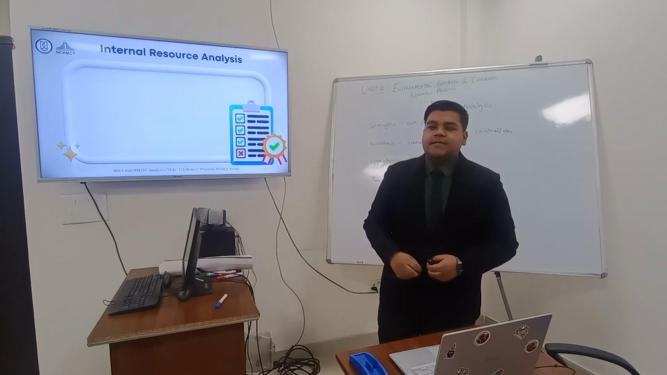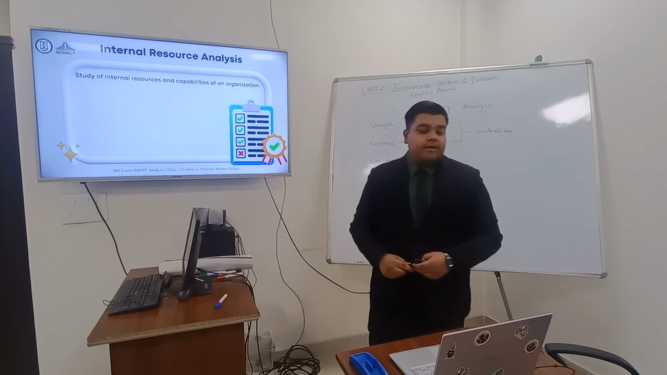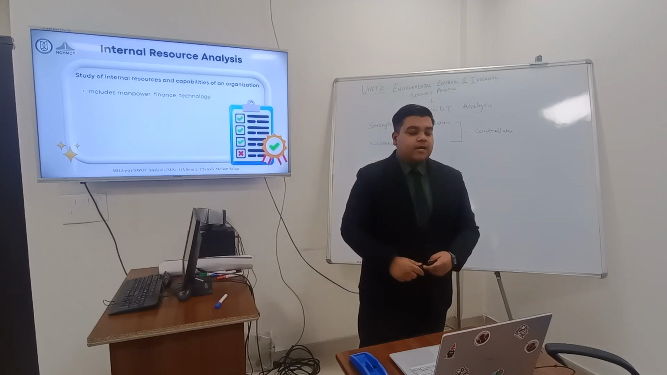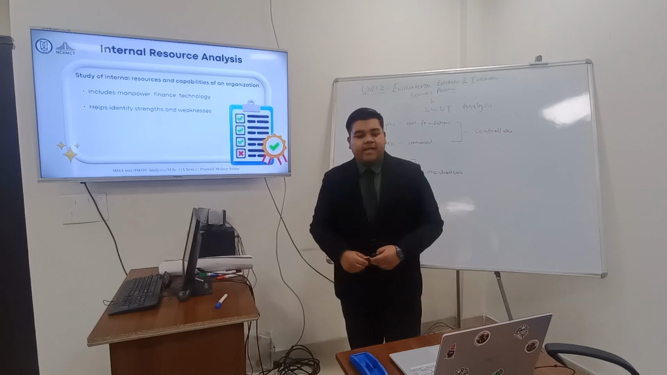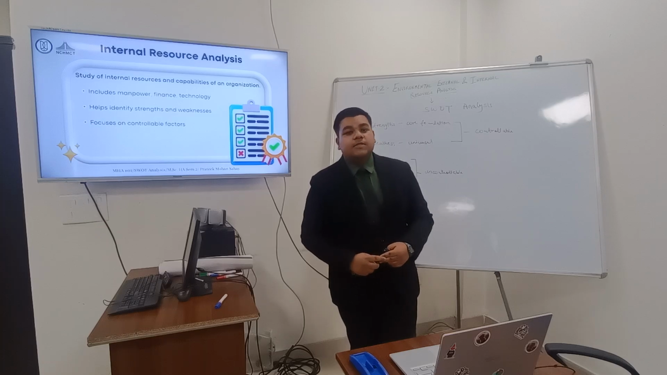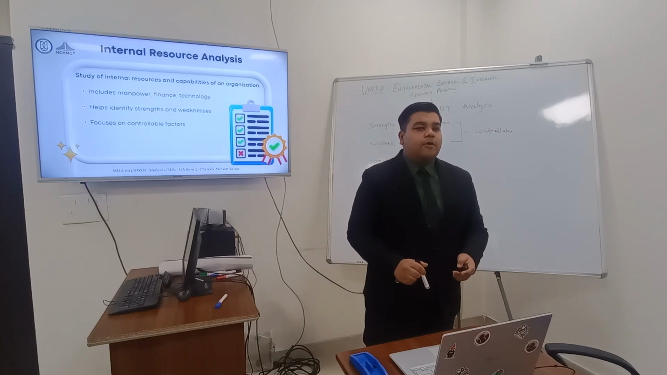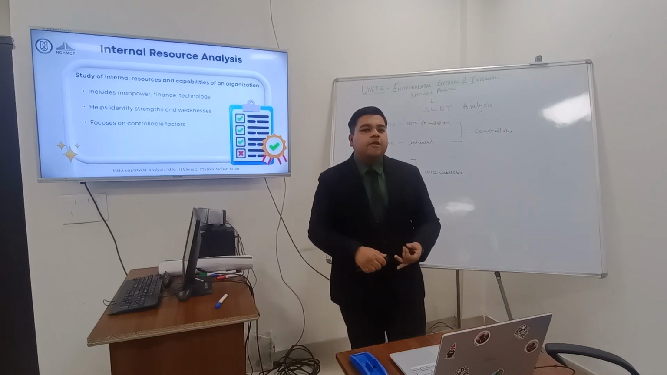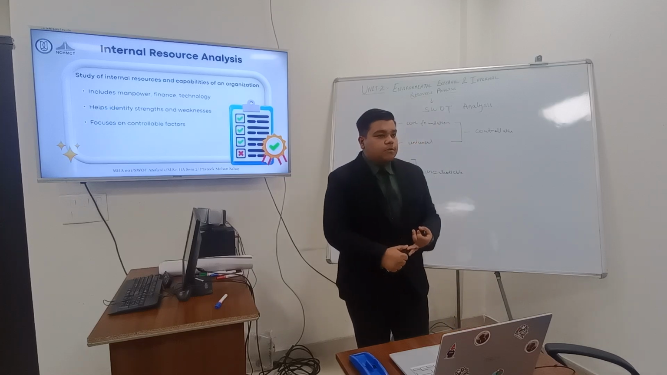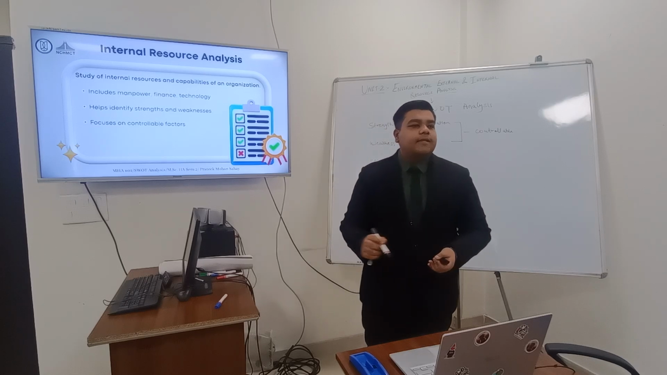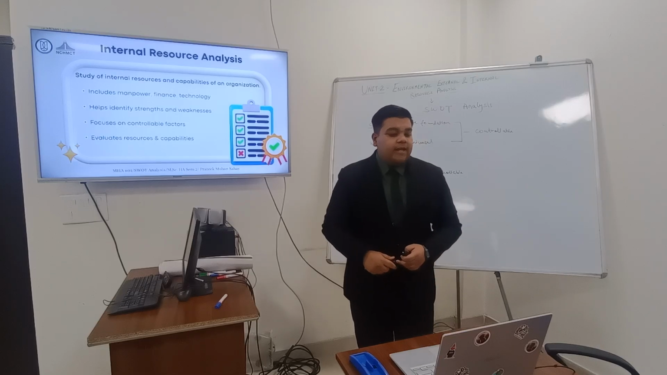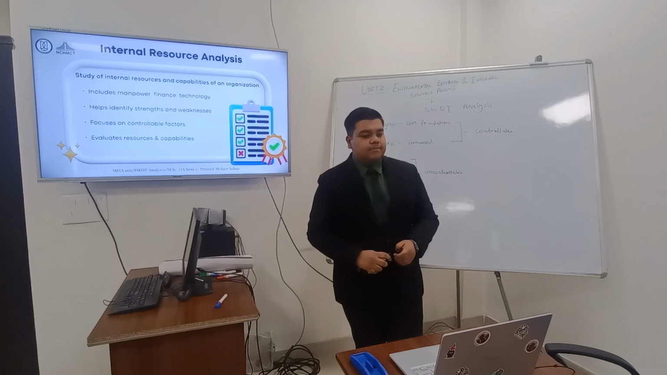So internal resource analysis is a study of internal resources and their capabilities. It includes manpower, finance, technology. It also helps to identify your strengths and weaknesses. It focuses on controllable factors. So internal analysis is all about the factors which are under your control. Like manpower is under your control. How you use your finance is also under your control. And how you use technology is also under your control. So internal resource analysis deals with controllable factors and evaluates resources and capabilities.